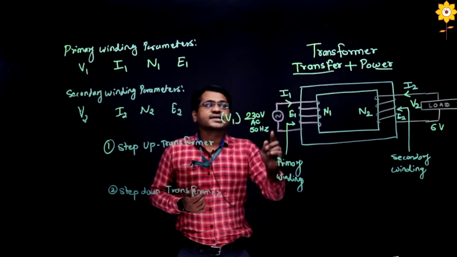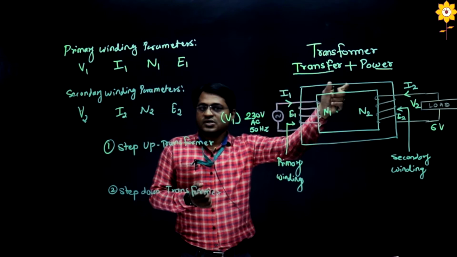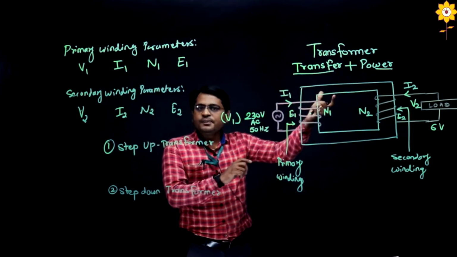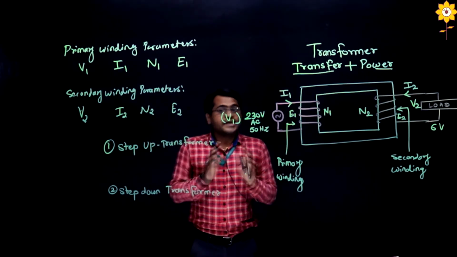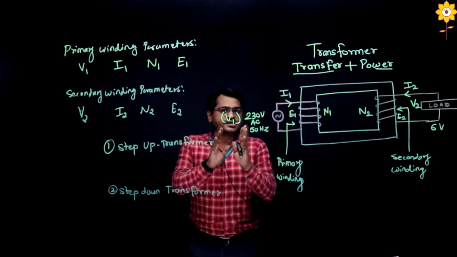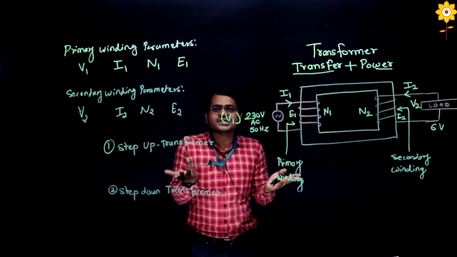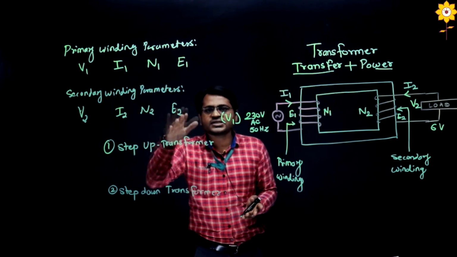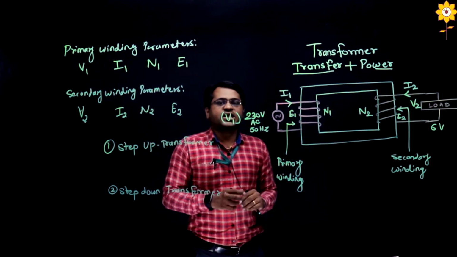Now, as I already said, a transformer is a device which transforms the power. Either it can transform to a higher power or to a lower power. Obviously, AC cannot be stored, so you have to utilize it in real time according to the voltage level. Either you require a higher voltage or a lower voltage. So we have the step up transformer.